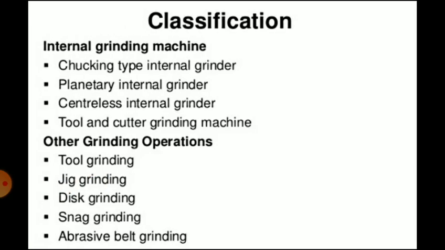The third category is internal grinding machine, that is chucking type, then planetary, centerless internal grinder, and tool and cutter grinding machine. And the fourth category is other grinding operations: tool grinding, jig grinding, then disc grinding, snag grinding, and abrasive belt grinding. So this is regarding the classification of the grinding machines.